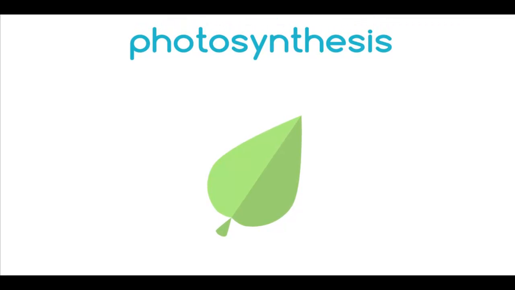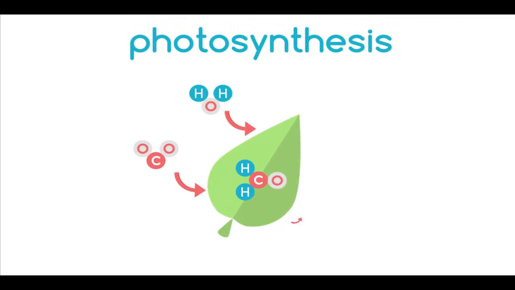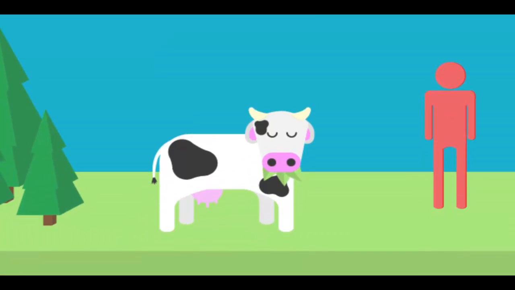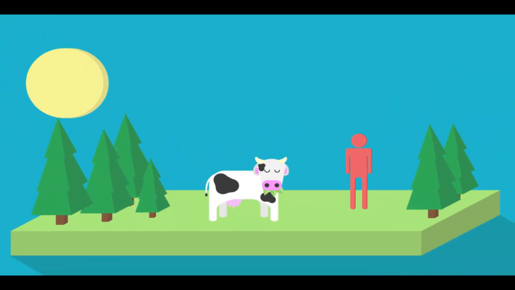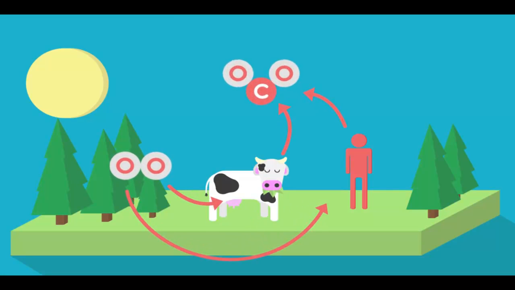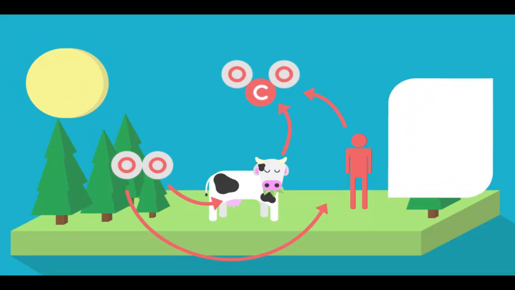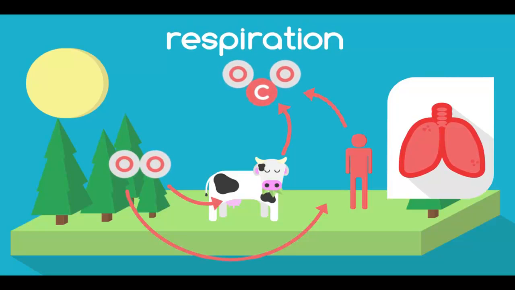Did you remember that this process is called photosynthesis? The carbon is used to build up new plant material. Animals eat the plants or other animals to build up their bodies. To obtain energy for all these living processes, plants and animals take in oxygen and rejoin it with the carbohydrates, so returning the carbon dioxide to the atmosphere. Do you remember what this process is called? Pause the video. This process is called respiration.